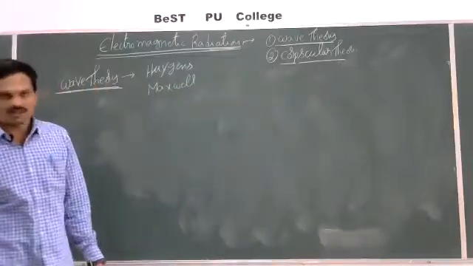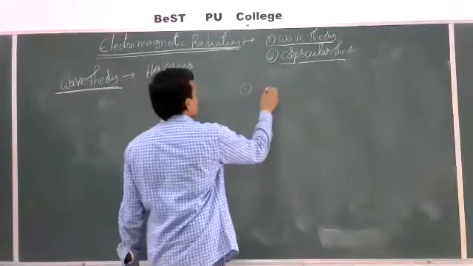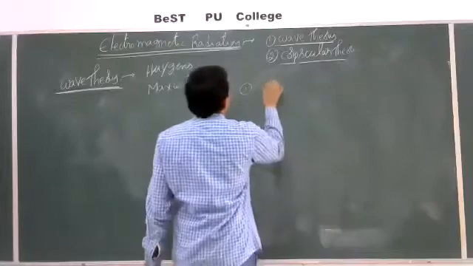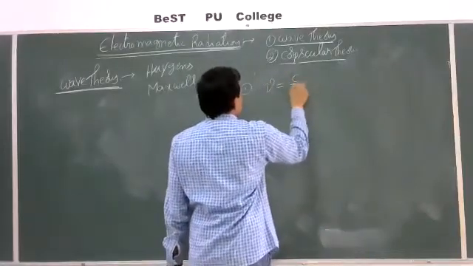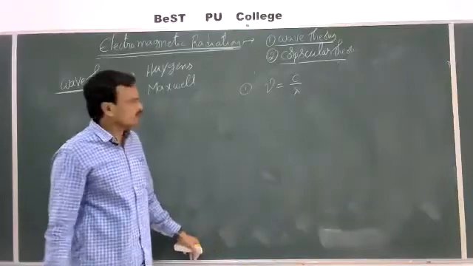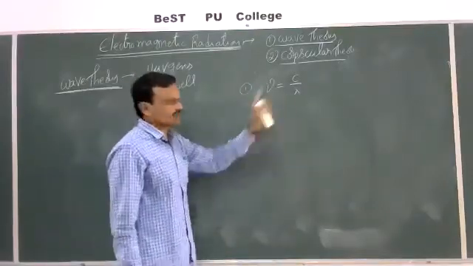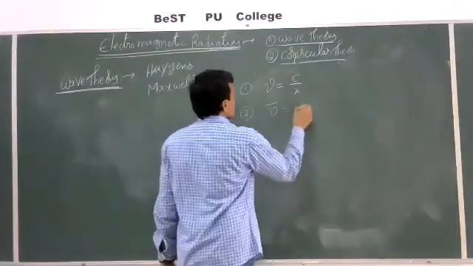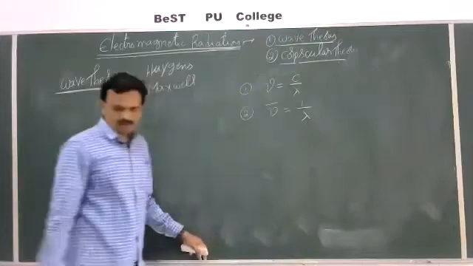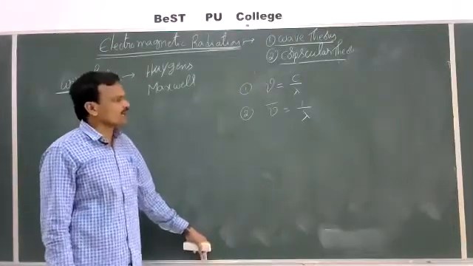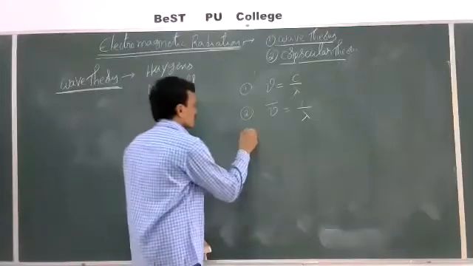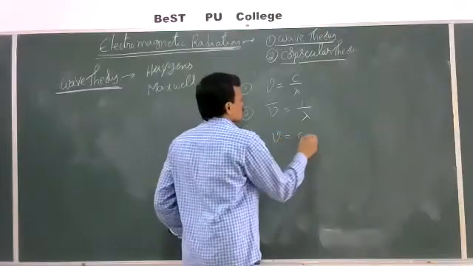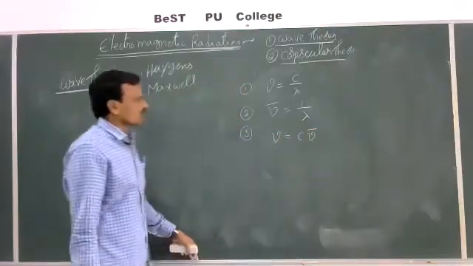Then what is the relation among these terms? Let us see. The first one is frequency nu is equal to c by lambda. This is the relation between frequency and wavelength. The second one is nu bar is equal to 1 by lambda. This is the relation between nu bar and wavelength. And the third one is nu is equal to c nu bar. This is the relation between wave number and frequency.